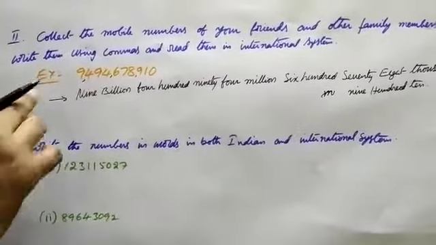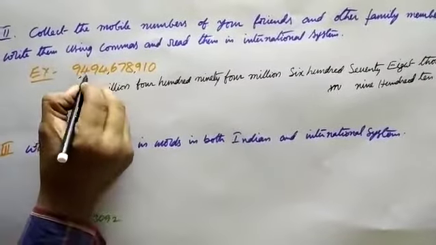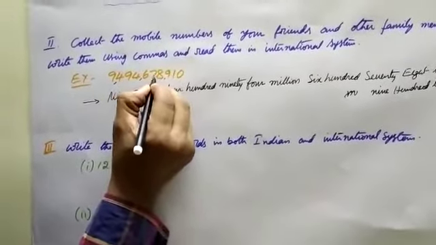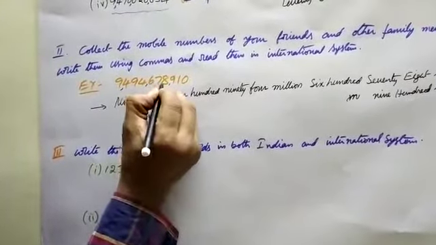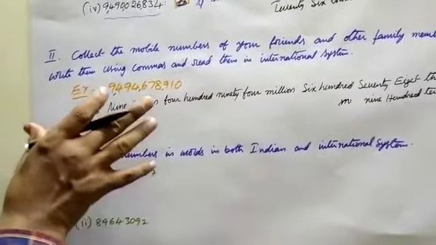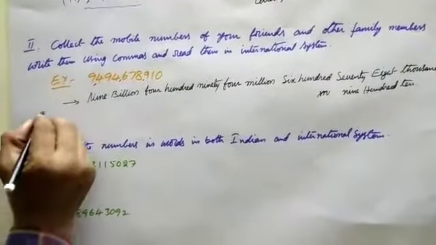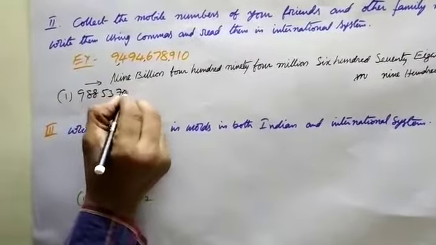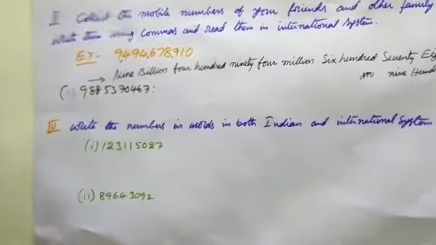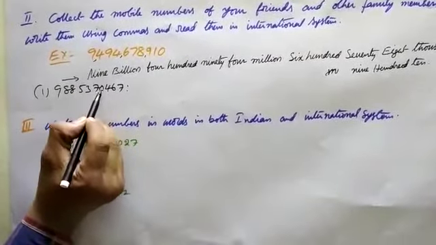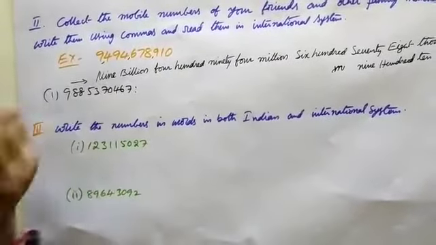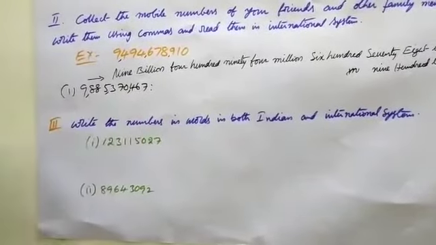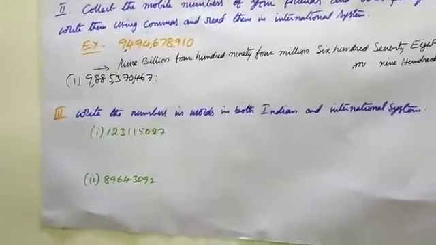Like, see, 9 billions 494 millions 678,910. One more example: 988537047. How many digits? 10 digits. 1 2 3 4 5 6 7 8 9 10. Divide with commas according to the international method, after 3 digits, after 3 digits. Like, see, I read that.